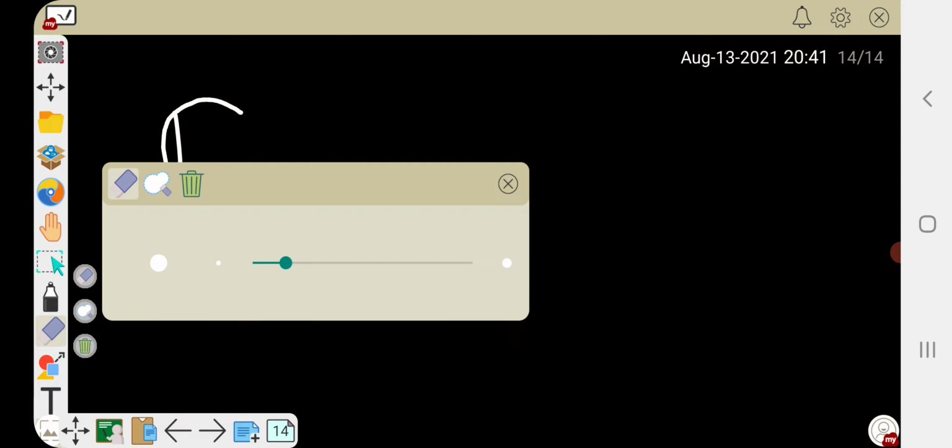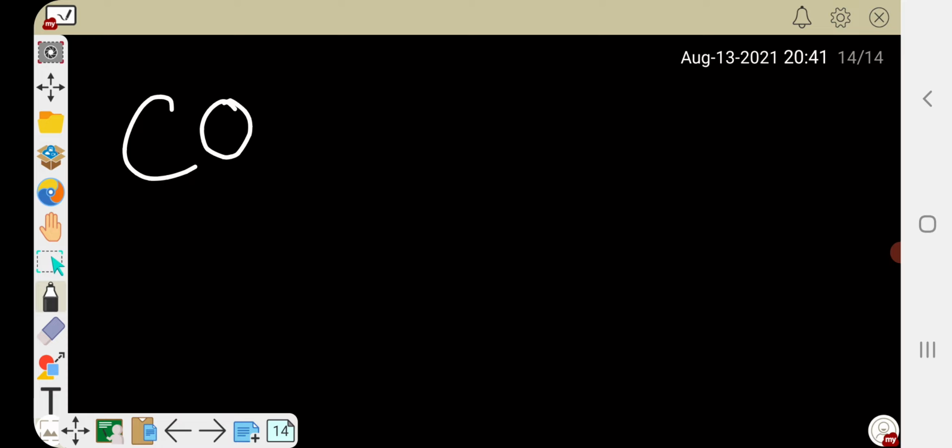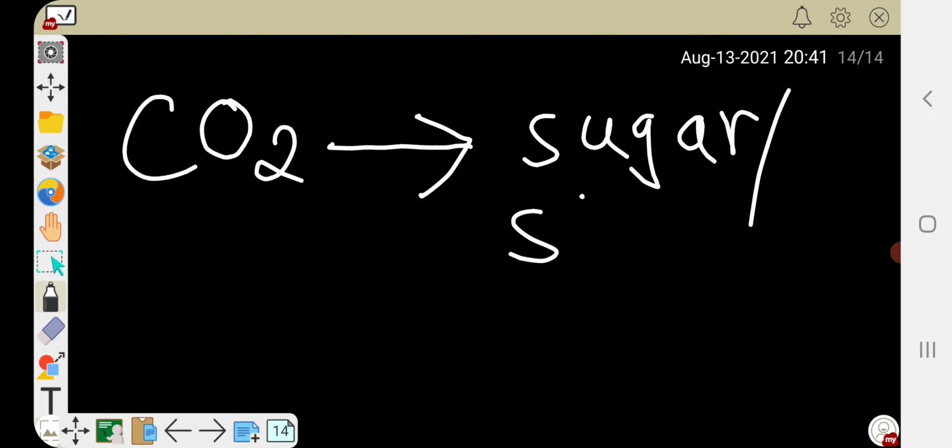In this reaction, carbon dioxide gets reduced to sugar or starch.